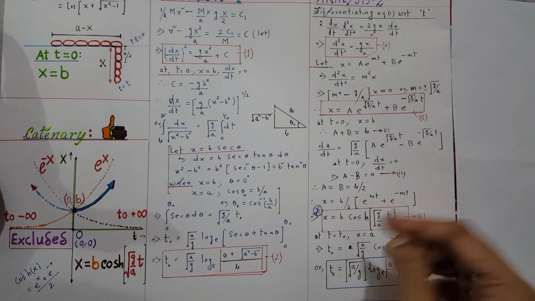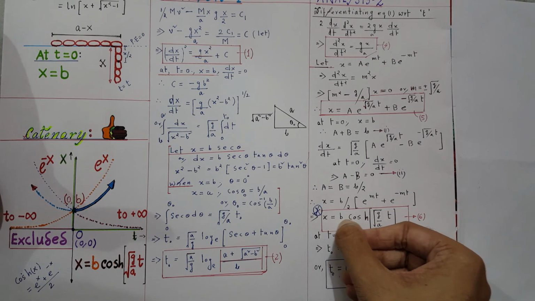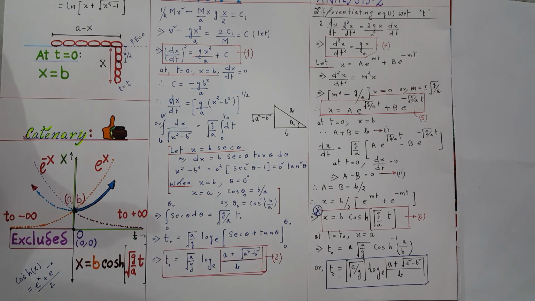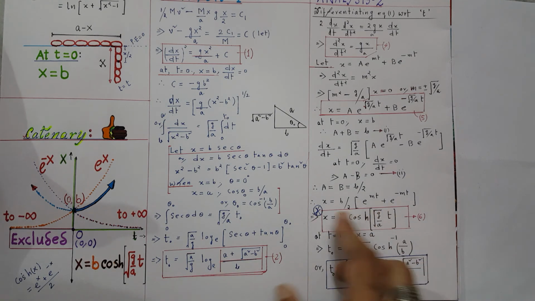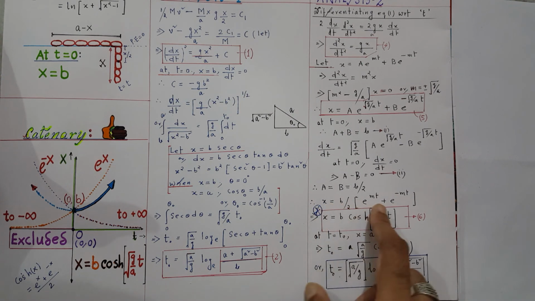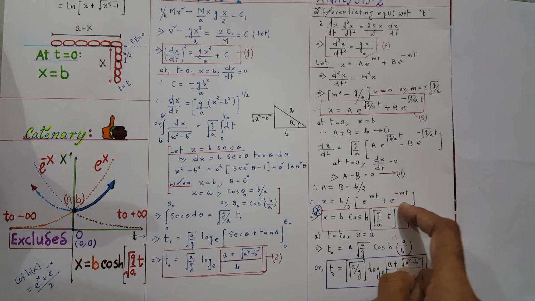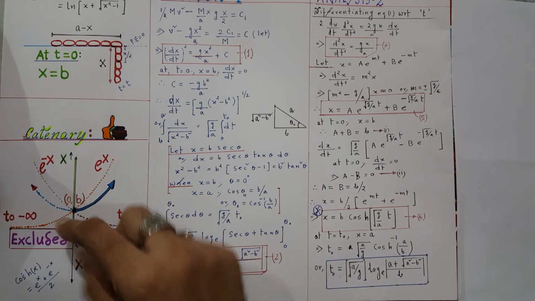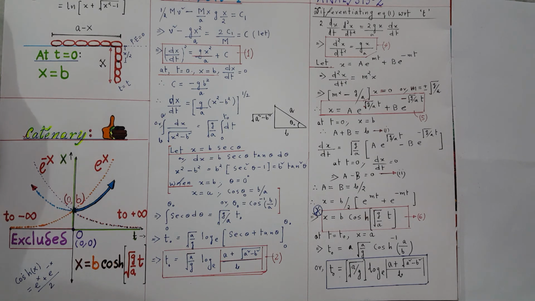Now you have the coefficient b multiplied here. So actually this got lifted from the origin by a distance b. That is the reason why. You can very easily understand that when you put t equal to 0, only b is left here. This one will be 1, this one will be 1, so 1 plus 1, and here you will get x equals b. So that's why it has got lifted by a distance b along the vertical direction.